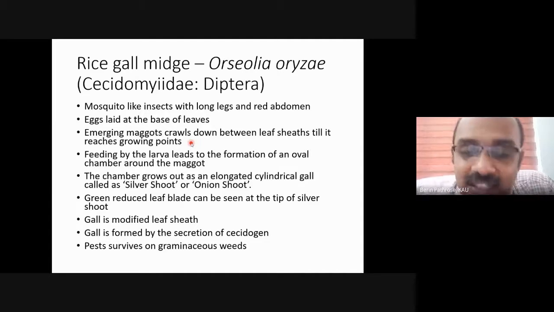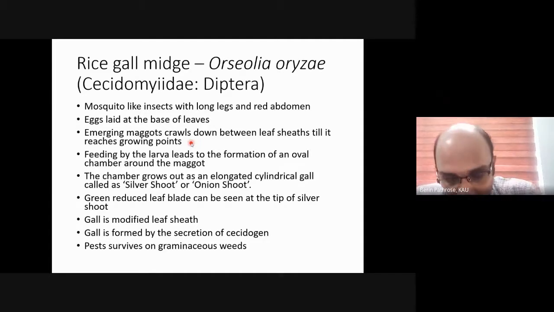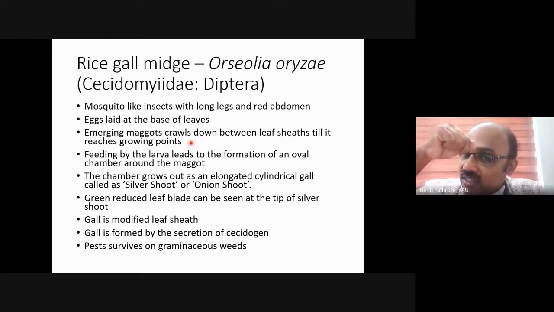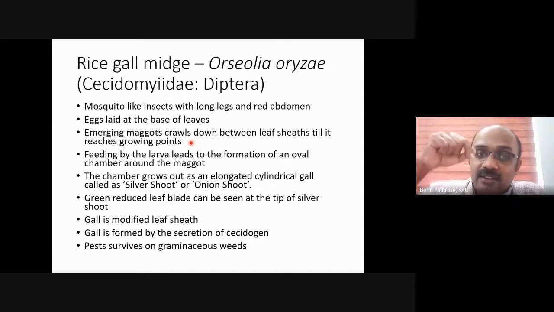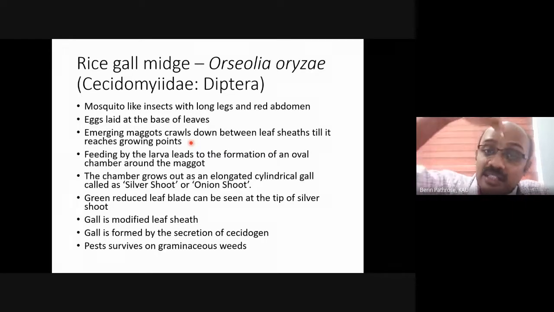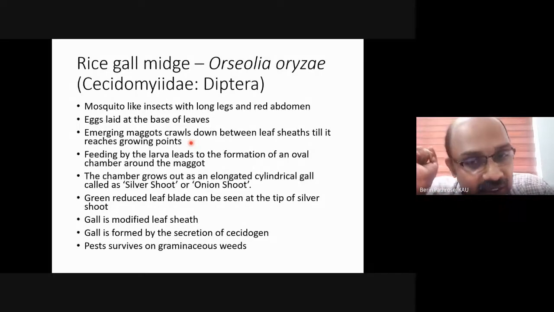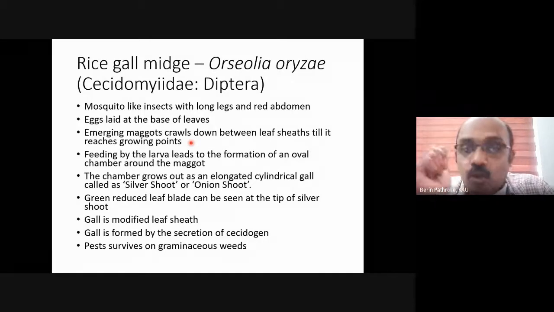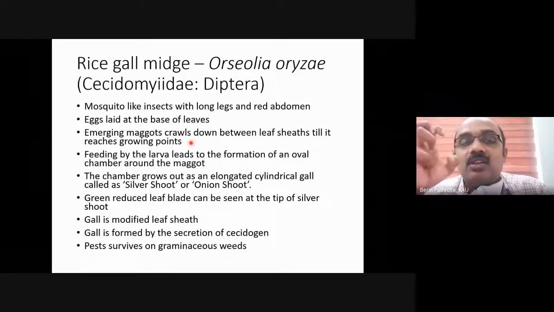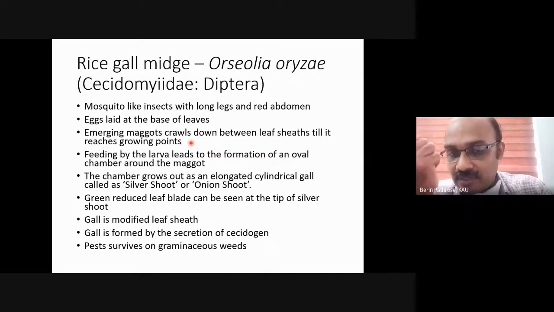The eggs are laid at the base of the leaves, and the maggots, the young one of any dipteran is called a maggot. At the base of the leaf it lays the eggs. Once it hatches, the maggots move between the leaf sheath and reach the growing point inside the stem. Once it reaches the growing point, it starts feeding.